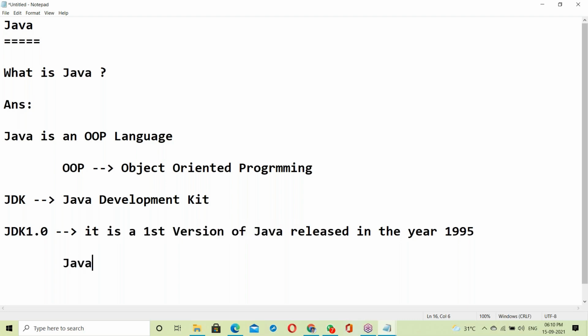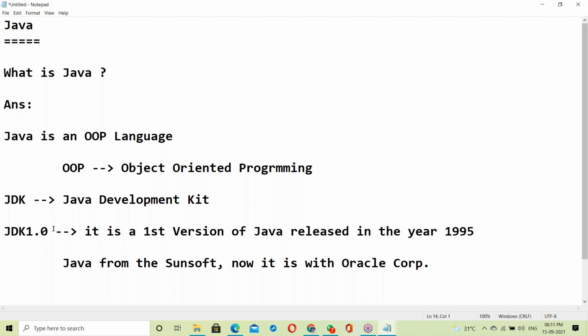Java came from Sun, and now it is with Oracle Corporation. I'll tell you that history later, including when it was taken over by Oracle Corporation.